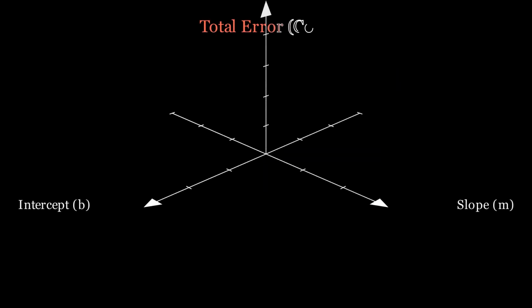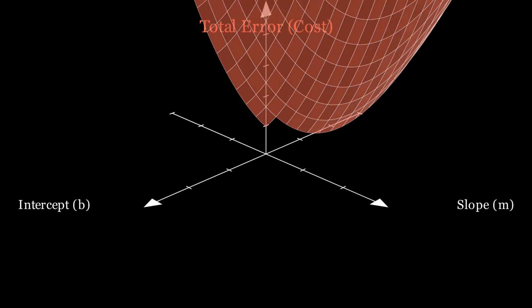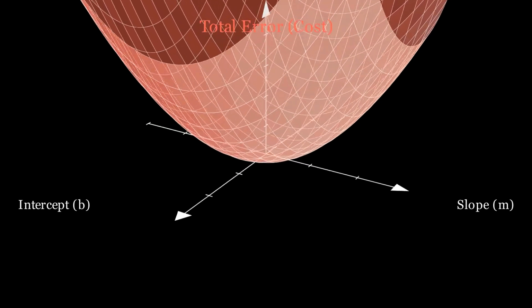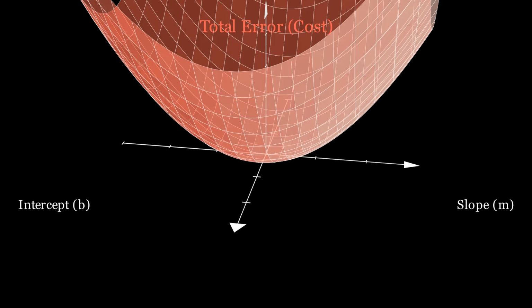But how does a computer actually find that exact lowest point? Let's step into the third dimension. We can map the slope and the intercept as a 3D landscape, where the height of the surface represents the total error. Because we squared the errors, the landscape forms a perfect bowl.